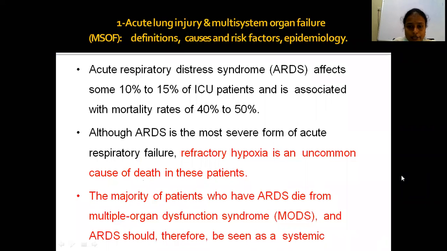ARDS affects some 10 to 15% of ICU patients and is associated with mortality rates of 40 to 50%. ARDS mortality is high, about 40 to 50%. Although it is the most severe form of acute respiratory failure, refractory hypoxia is an uncommon cause of death. But the common cause of death in ARDS patients is MODS, multi-organ failure. Why does MODS occur? Because of the diffuse inflammatory response to the injurious insult.